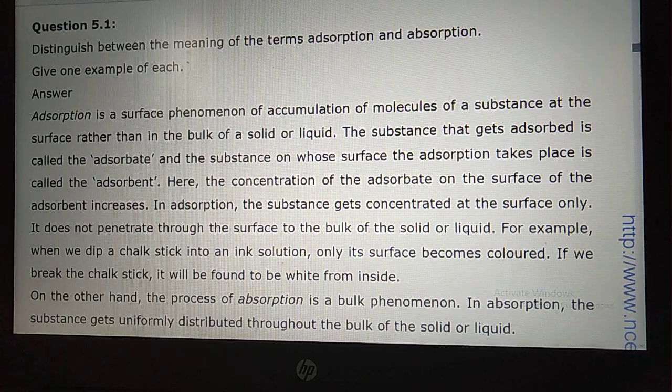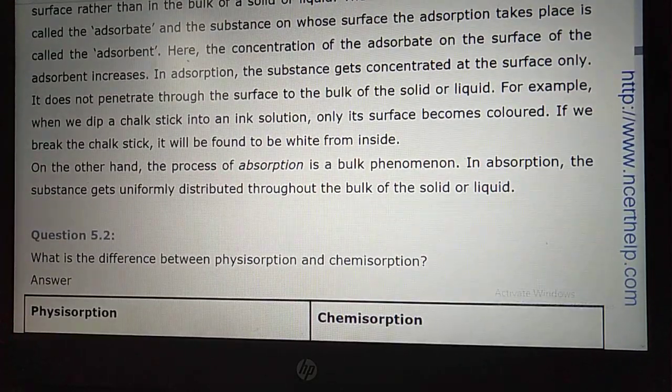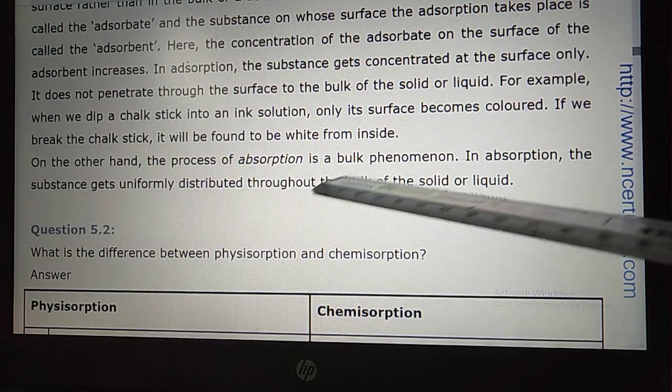So what they are saying is, student, adsorption is the surface phenomenon. Only the concentration is getting adsorbed on the surface, not inside. That is one example they are explaining in the slide. If you take chalk and dip it in ink, you will find the color is only on the surface. If you break the chalk, you will find inside is white. So that is the adsorption of ink on the chalk surface, that is adsorption, not absorption. Now, on the other hand, the process of absorption is the bulk phenomenon.